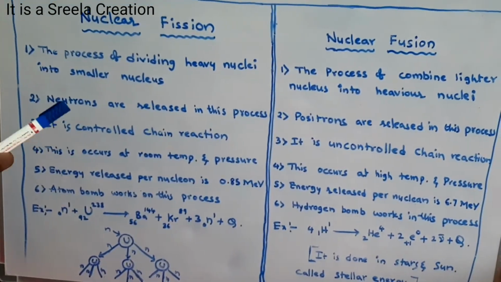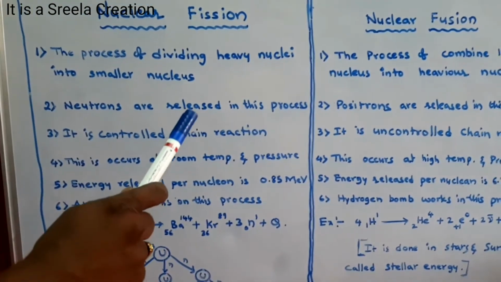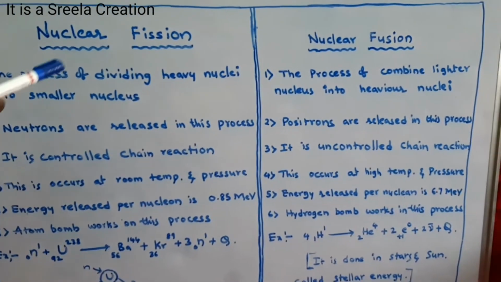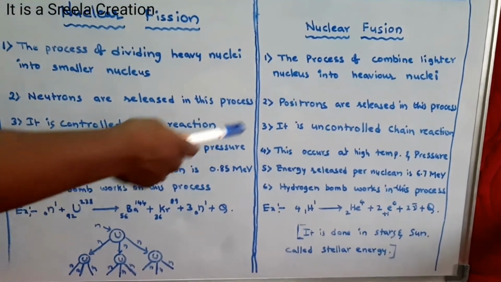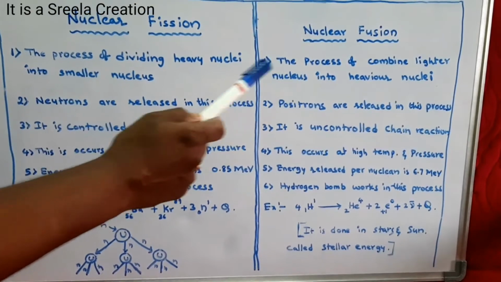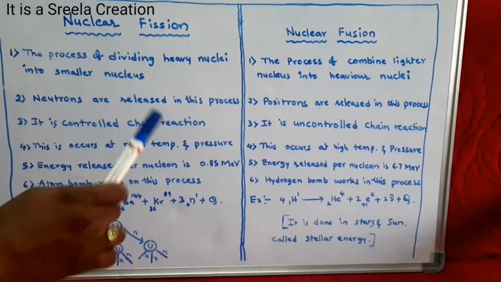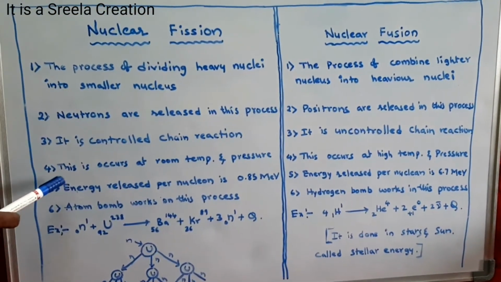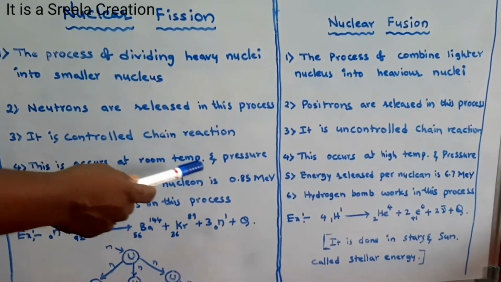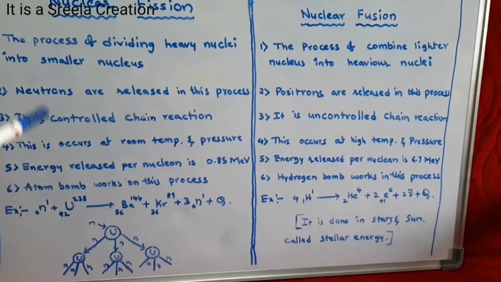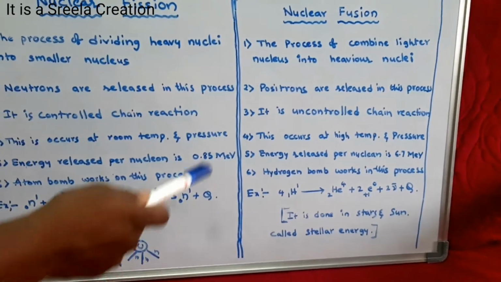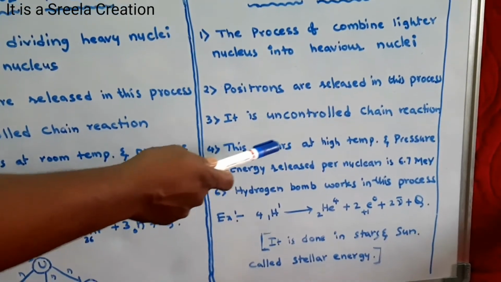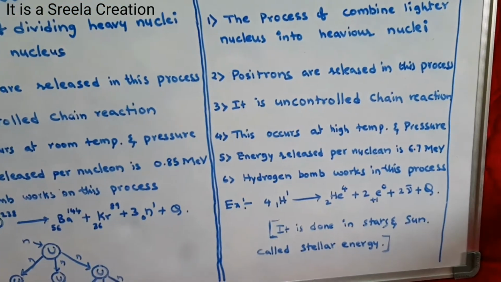These two processes are chain reactions. The first one, nuclear fission, is a controlled chain reaction. On the other side, nuclear fusion is an uncontrolled chain reaction, which is opposite to the first one. Both are chain reactions. Next point: fission occurs at room temperature and pressure, at normal temperature and pressure, but fusion occurs at high temperature and high pressure.